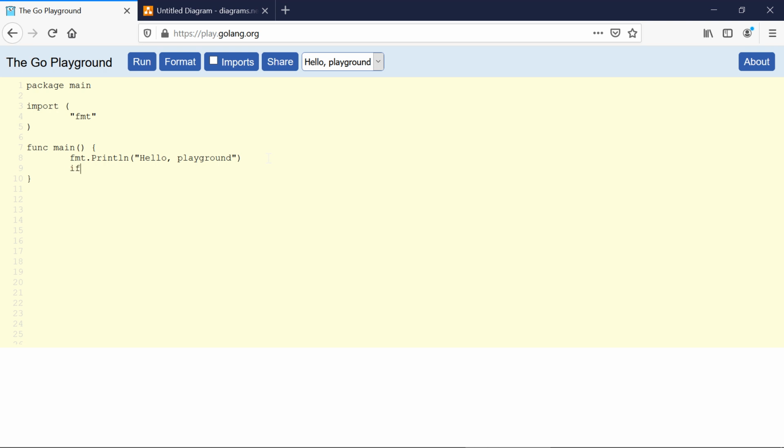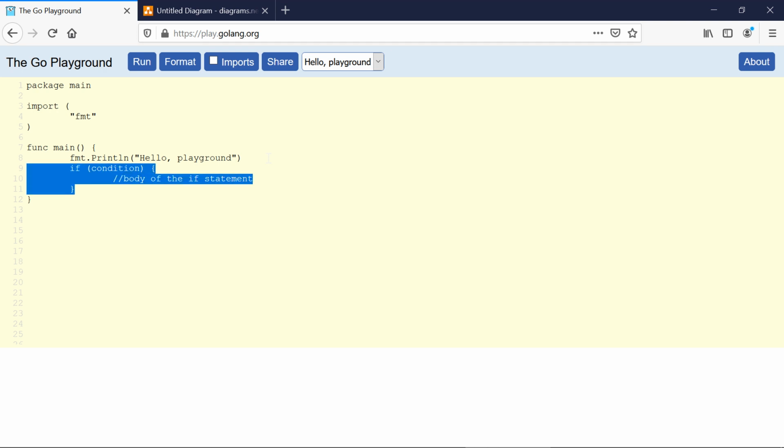First we use the if keyword, then we have the parentheses in which we specify the condition. Then we have curly braces, and inside these curly braces we have the body of the if statement. So this is the syntax for the if statement. First we have the if keyword, then the parentheses, and inside the parentheses we specify the condition, and then we have the curly braces, and inside the curly braces we have the body of the if statement.